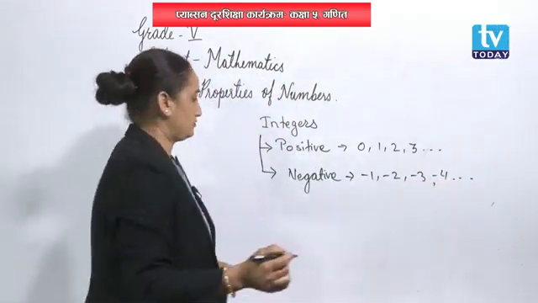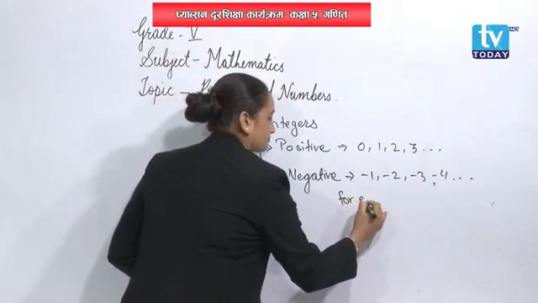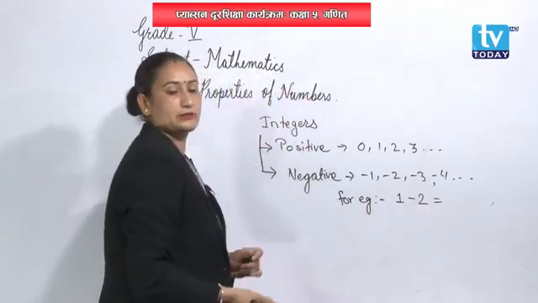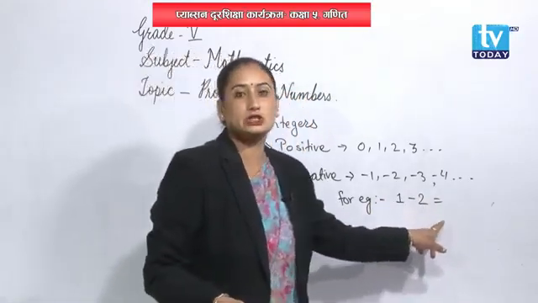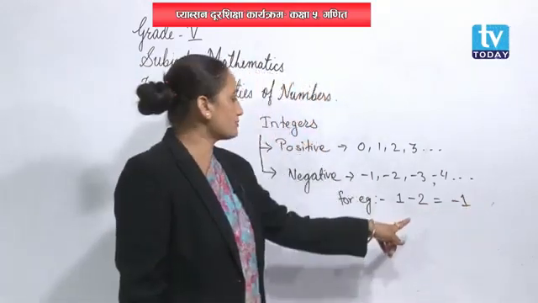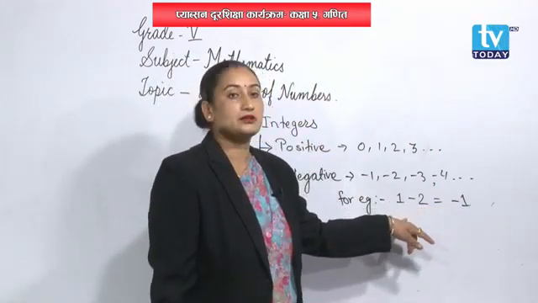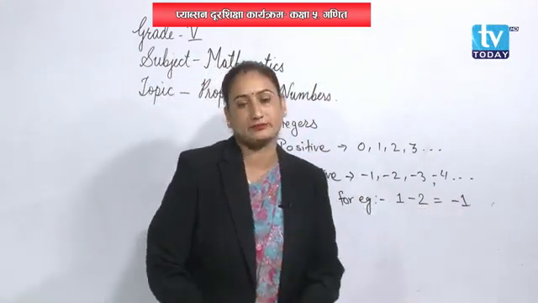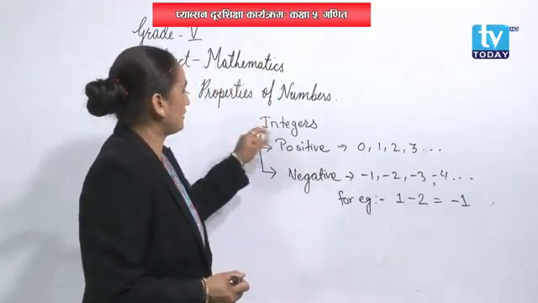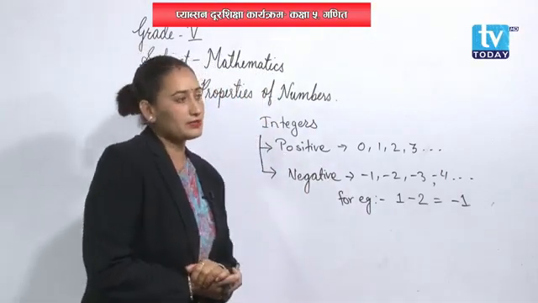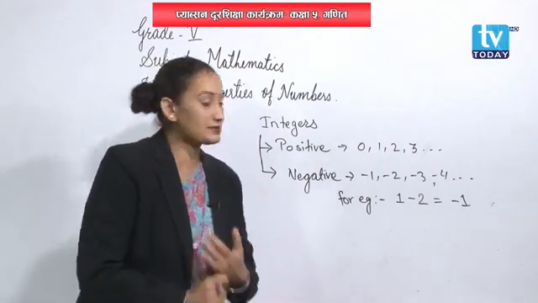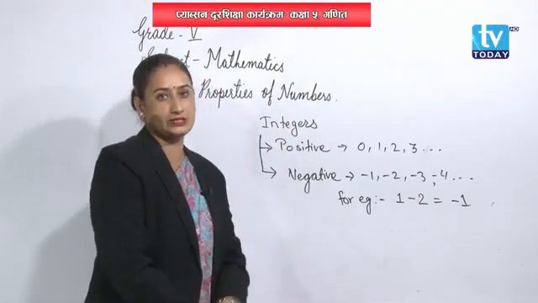While doing subtraction, what will be the answer here? 1 minus 2. That means the answer will come minus 1. Why? Because 2 is greater than 1. So we have to write minus 1. Right? So students, these are two things which you are going to learn in integers. Integers mean the whole numbers having positive sign and negative sign, then they are known as the integers.